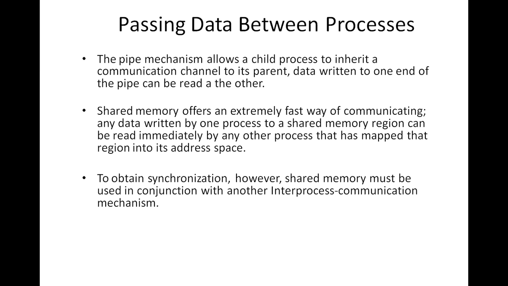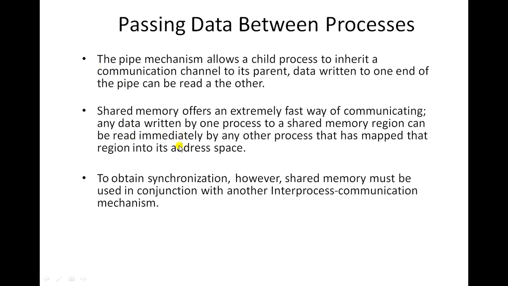That is called a first in, first out pipe. Initially, the child process inherits this kind of communication channel from its parent, and the data written to one end of the pipe can be read at the other end by the other process. So that is how two processes share or pass data with the help of a pipe.